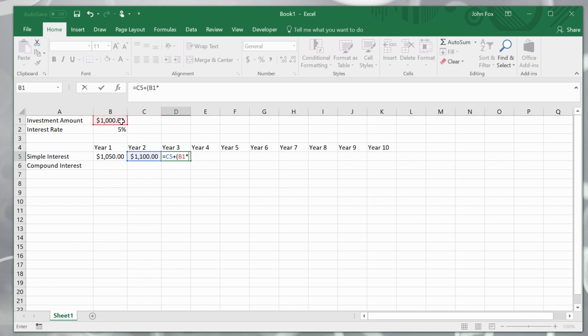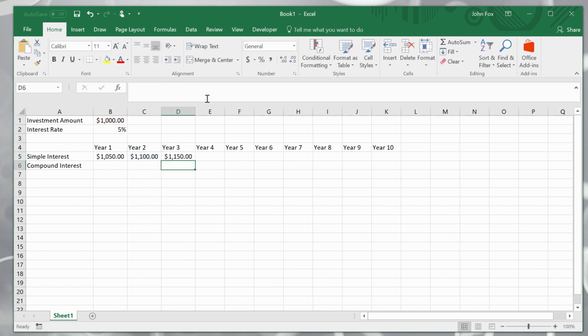So let's do that. However, I'm going to show you something here. Well, I'm going to show you these things called dollar signs, which lock in a cell. So I put dollar signs before the B, and so before the column letter and the row number, which means that if I drag this formula across, which I'm going to do in a second, it's going to keep those 2 cells locked in. So the dollar sign before the column will lock in the column, and the dollar sign before the row reference locks in the row. So now I have that, and I have now set up a dynamic formula.